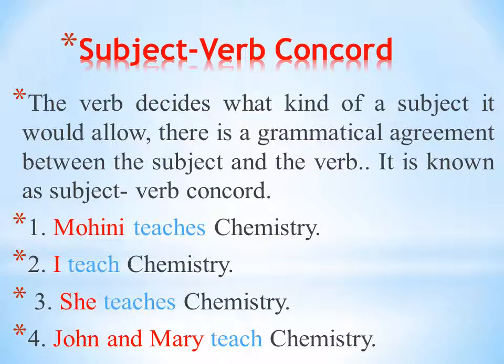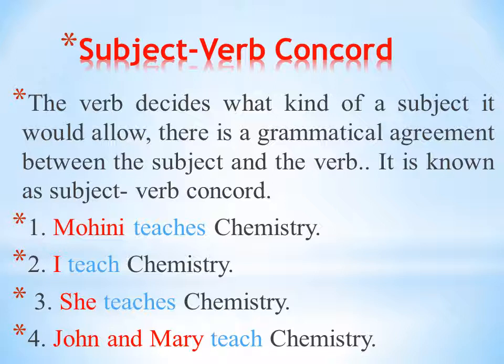Subject verb concord or subject verb agreement. The verb decides what kind of subject it would allow. There is a grammatical agreement between the subject and the verb. It is known as subject verb concord or subject verb agreement. Mohini teaches chemistry. Mohini is subject, teaches is verb.